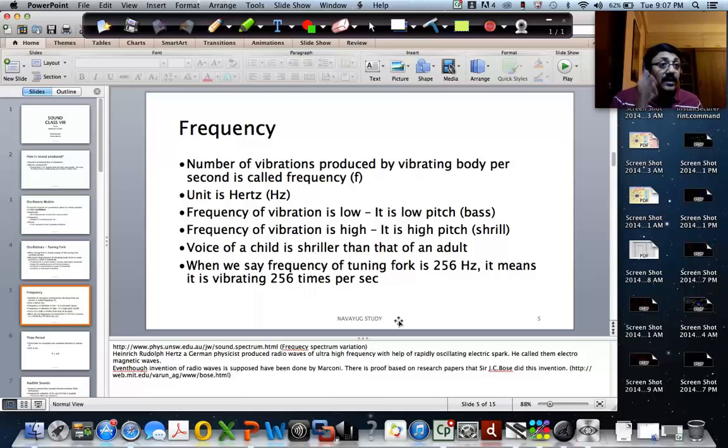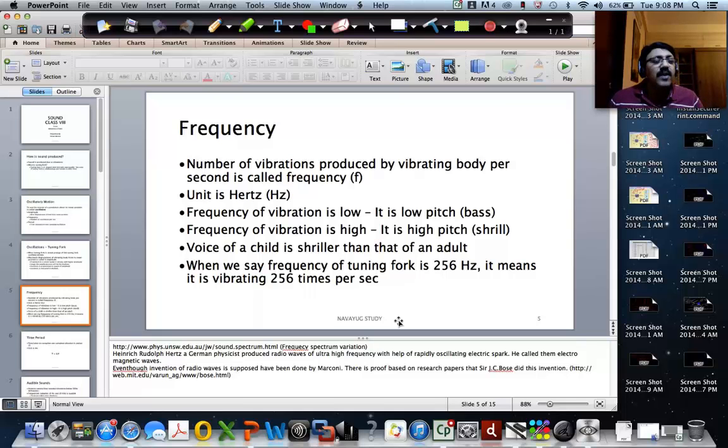The other characteristic of sound is its frequency. There is a variety of sounds. You say, that's a shrill sound. Why do you say that? Because it is in a higher frequency. Whereas, he has a very bass sound, because that sound is low frequency.